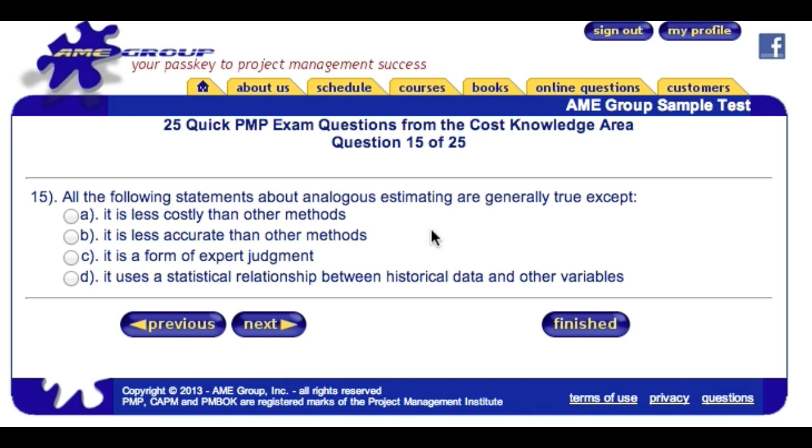Answer A, it's less costly than other methods. Well, this is true for analogous and thus not the exception. B is less accurate than other methods. Again, analogous is quicker, it's easier, it's often less accurate. B also is true of analogous and thus not the exception. C, it's a form of expert judgment. Absolutely true for analogous. At this point, we know A, B, and C are all true of analogous.